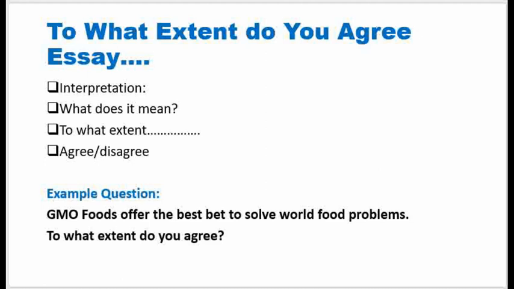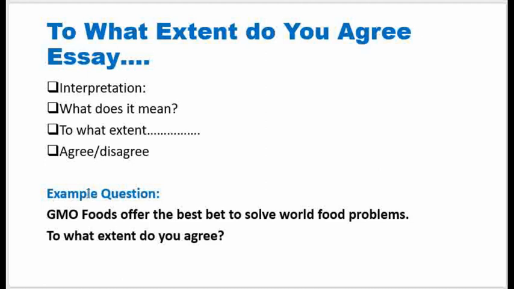When we talk about the approaches, we will see that you can write this essay as a person who agrees strongly, so you will be leaning to the far right. You can write this essay as a person who disagrees strongly, and therefore you will be leaning to the far left. And you can also write this essay as a person who is leaning both to the left and to the right. This is a person who has not taken a strong stand, and this person will be agreeing and disagreeing at the same time.